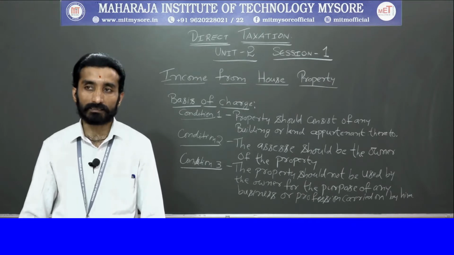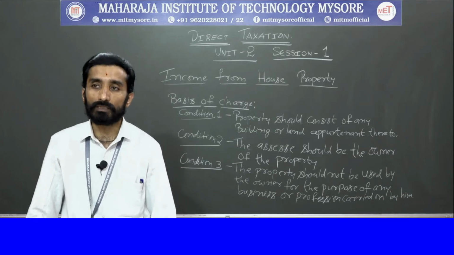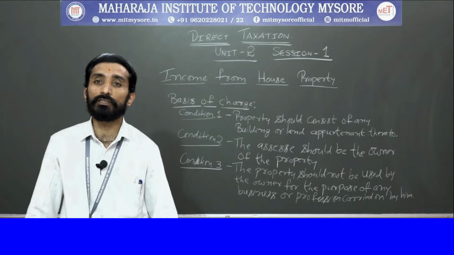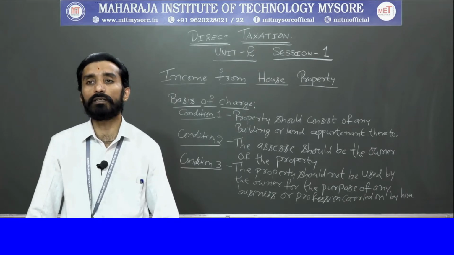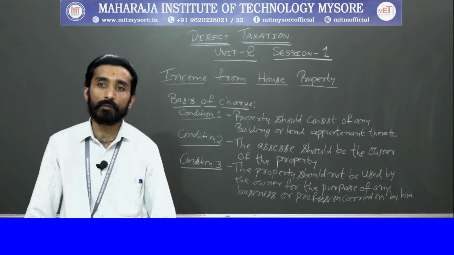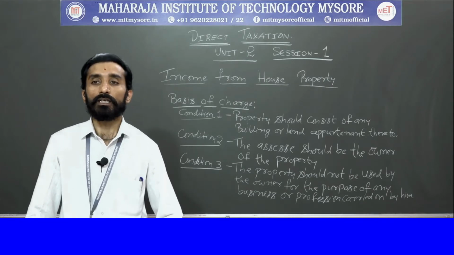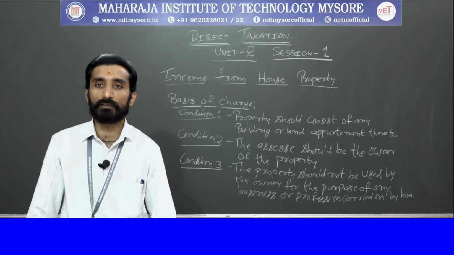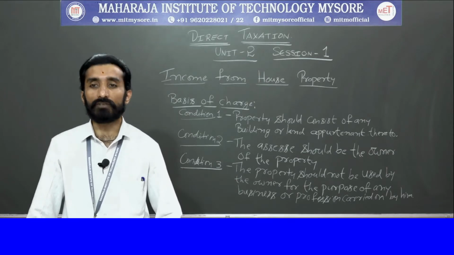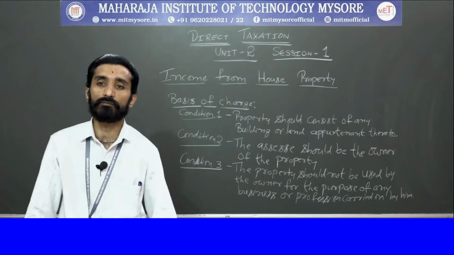Most importantly, there should be a person called an owner, a legal owner, who exercises the right on the property. That is one thing. Next, when any property is used for the purpose of business or profession, or if you are carrying out any freelancing activity, that will not come under income from house property.